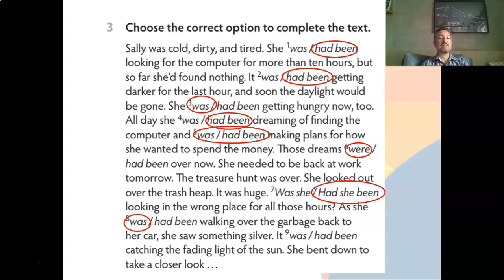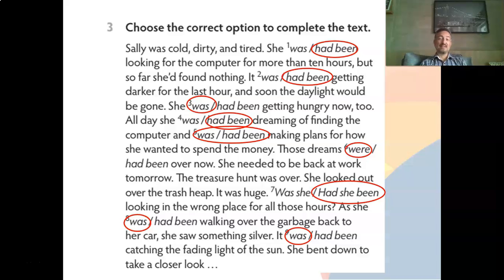She saw something silver. It was, or it had been catching the fading light of the sun. Is this a continuous? No, it's not a continuous. It was specific action. It was catching the fading light of the sun. She bent down to take a closer look.